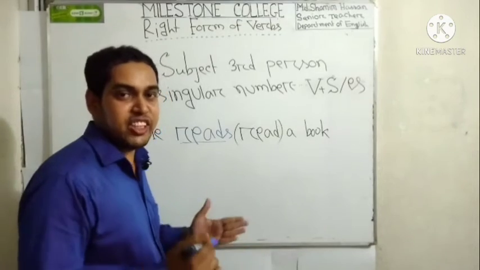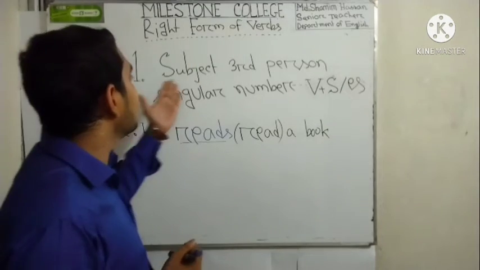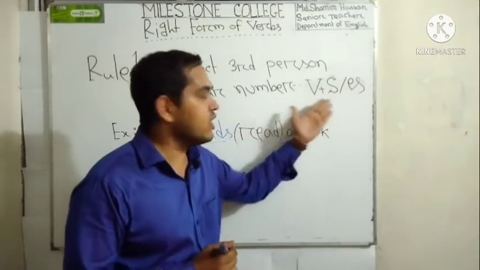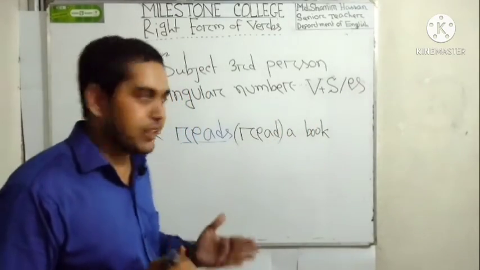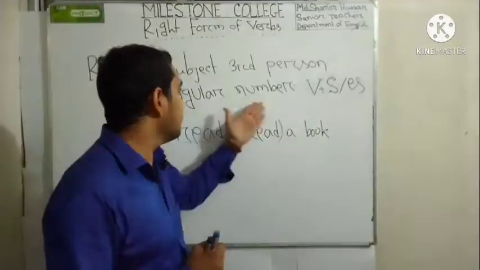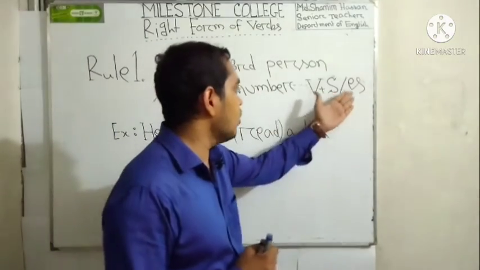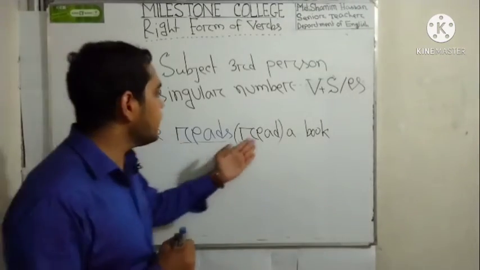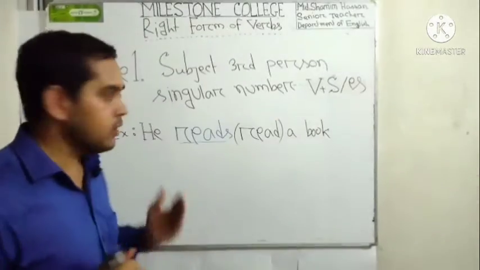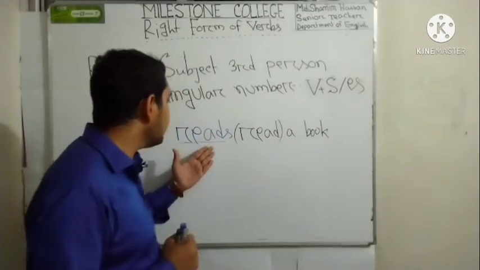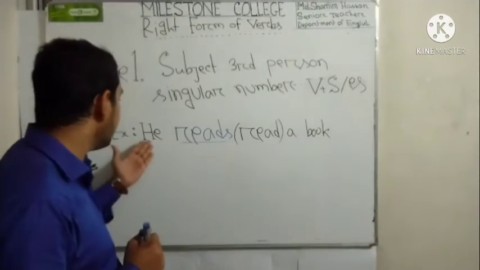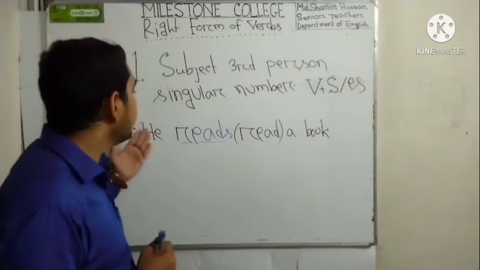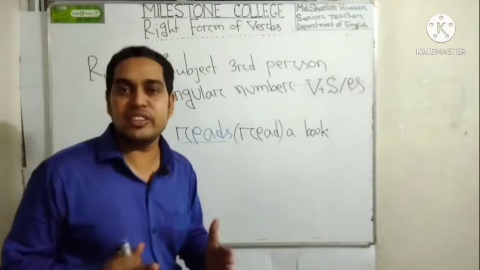My dear learners, let's see rule number 1. If the subject is third person singular number, in present tense you have to add s or es with the verb, right? I again repeat it. If the subject is third person singular number, in present tense you have to add s or es with the verb, right? So let's see an example here. Suppose "he read a book", but we have to apply here "he reads a book". Why did we use reads here? Because the subject is third person singular number, that's why we have added s here. That means he reads a book. This is the appropriate meaning.